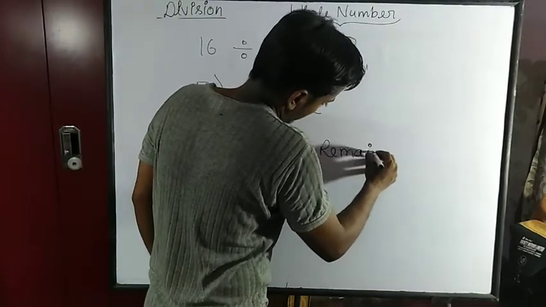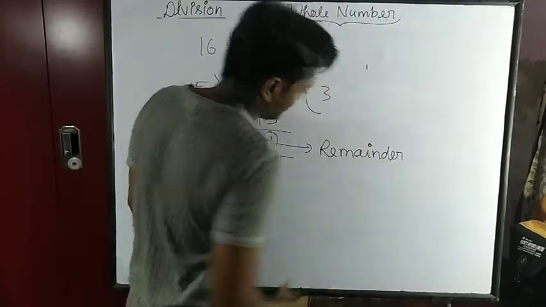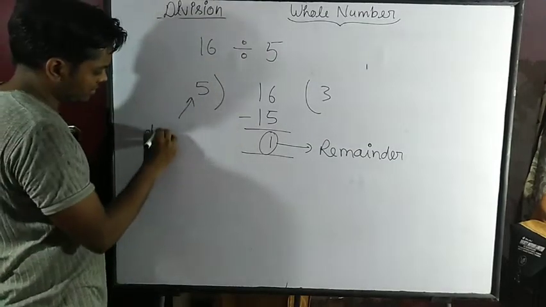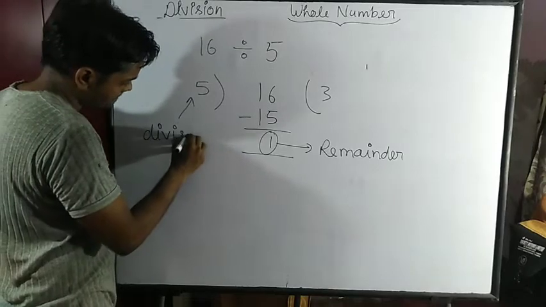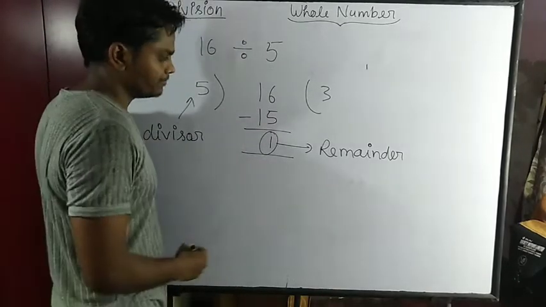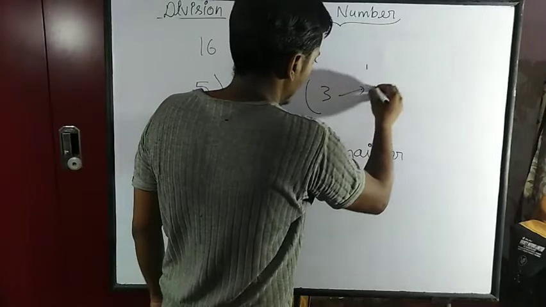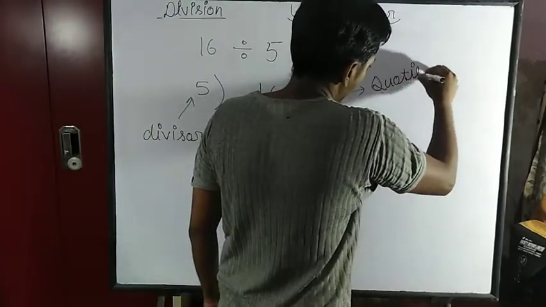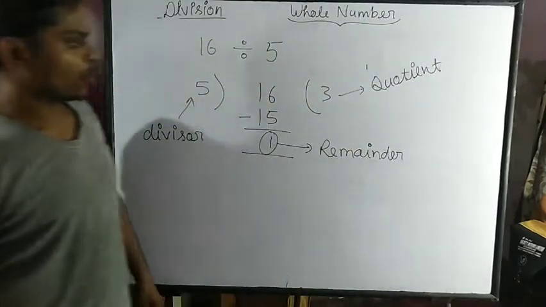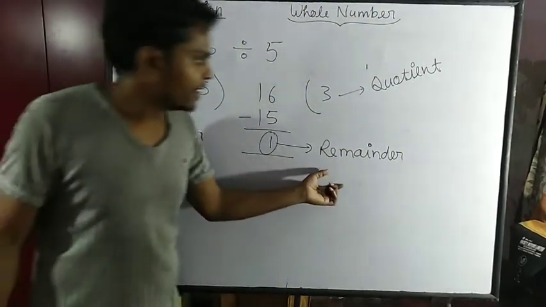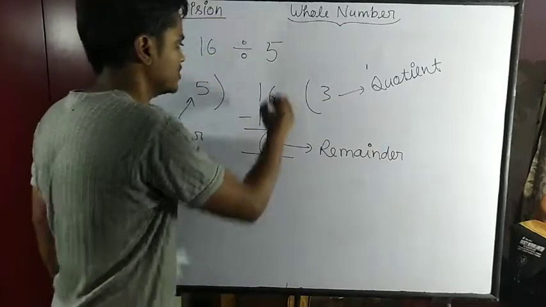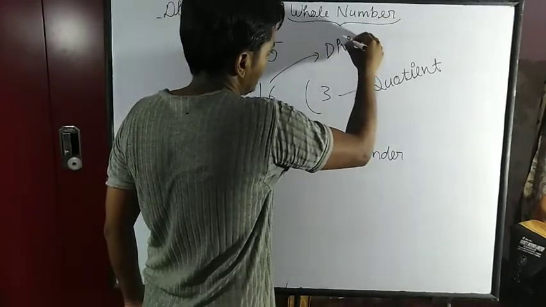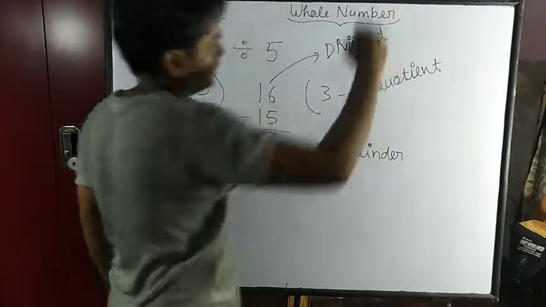This is the remainder, this one is the divisor, this one is the quotient, and this one is the dividend.